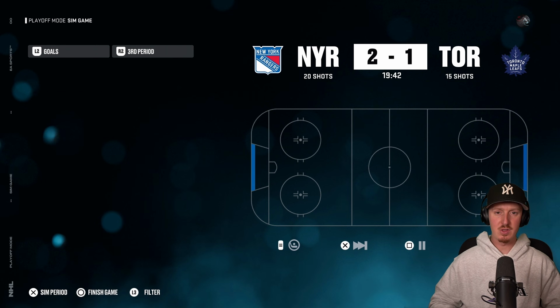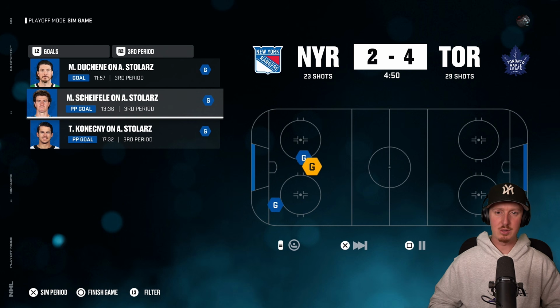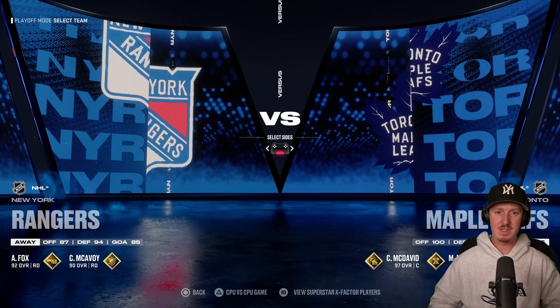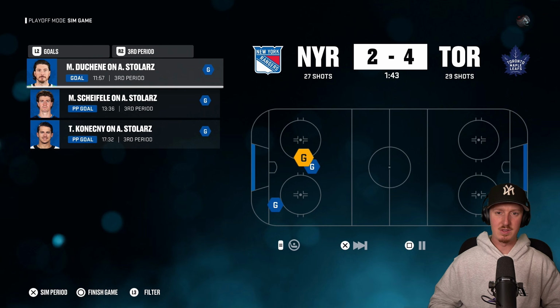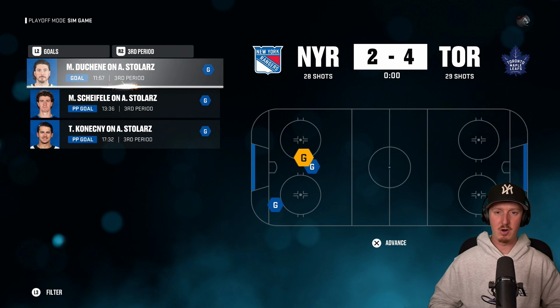They're trailing entering the third period. Keep in mind, we saw what this Toronto Maple Leafs team looked like. There's just no way they lose, right? Travis Konecny is going to be picking up a big time goal to tie this game up, but it's still a tie game and it could really go either way. Now it looks like Toronto's just going to continue to put on the pressure. Mark Scheifele, a power play goal. Matt Duchene, he's going to be picking up a late goal. We have a minute 43 left in this one, but it's a 2-goal game. I can't see the Rangers making a comeback. So unless they score in the next like 30 seconds here, which I don't think they're going to do, they're going to be falling in game number 1.